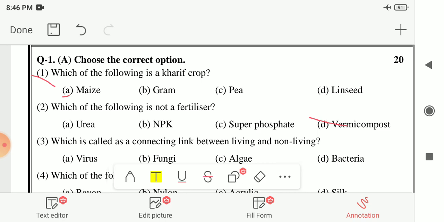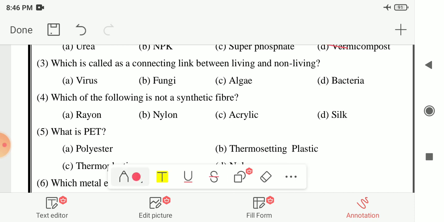Next, third number was which is called as a connecting link between living and non-living. The options are virus, fungi, algae and bacteria. So here your answer is option A, virus is known as the connecting link between living and non-living. As we know that virus behaves like a non-living object outside the host body, and when it enters the host body it starts working as a living organism. So it is known as the connecting link between living and non-living.